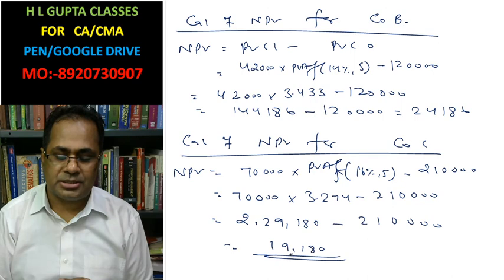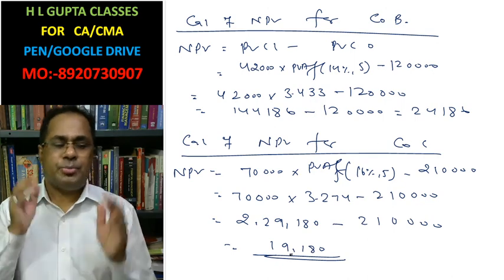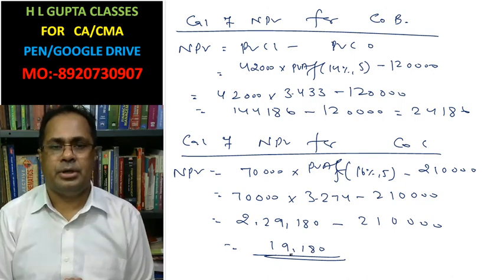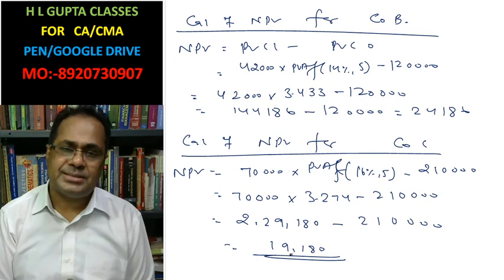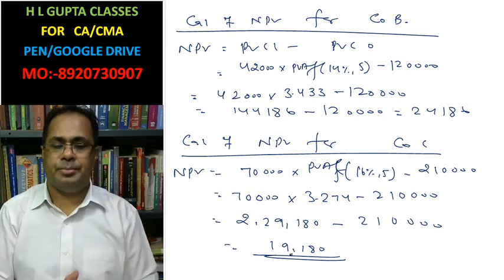Risk adjusted discount rate means we have to select the discount rate on the basis of the risk taken by the company.